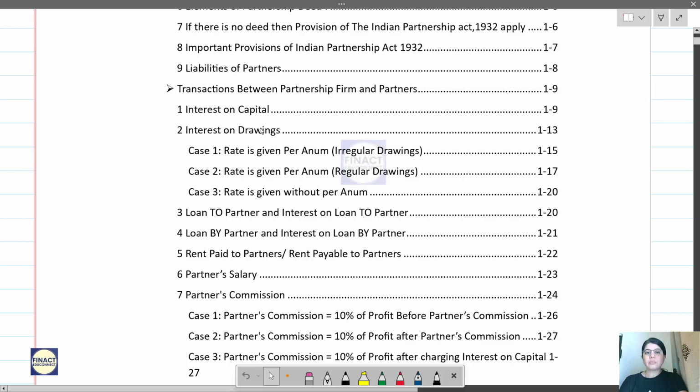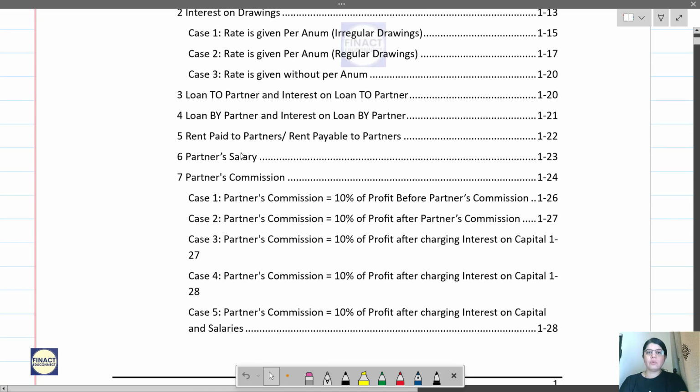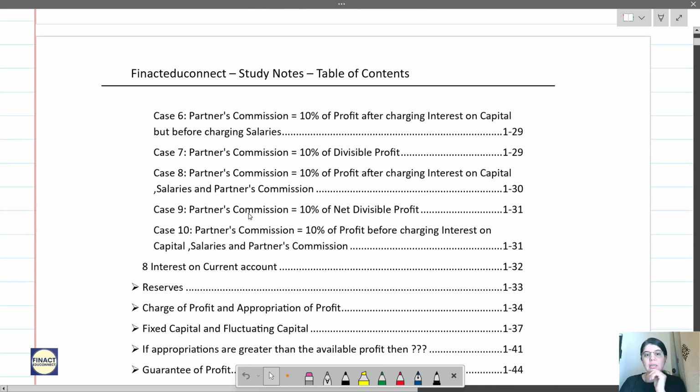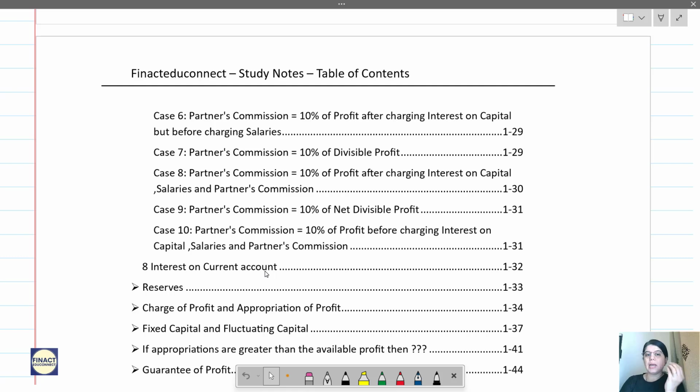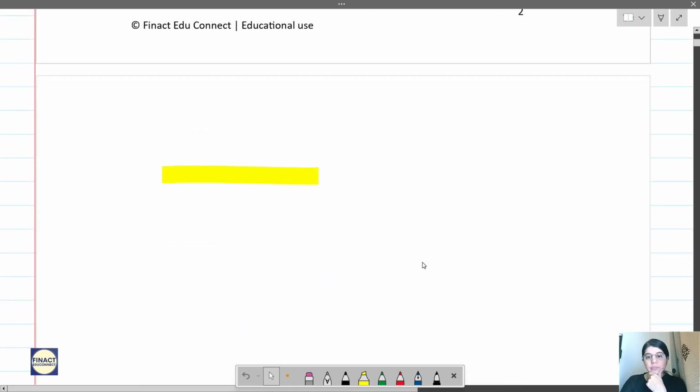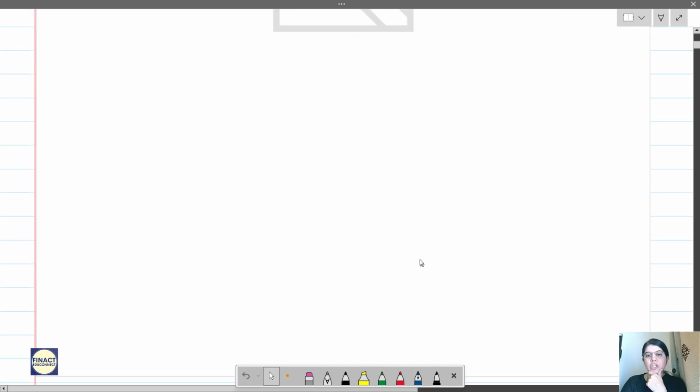Then we have also seen what is the rent paid to the partners, then partner's salary, partner's commission. So basically we have seen the basic concept of all this. And there is one more, interest on current account, that we will see at last. It is similar to interest on capital. Now that we know what is the capital account and current account, we will see interest on current account at last.